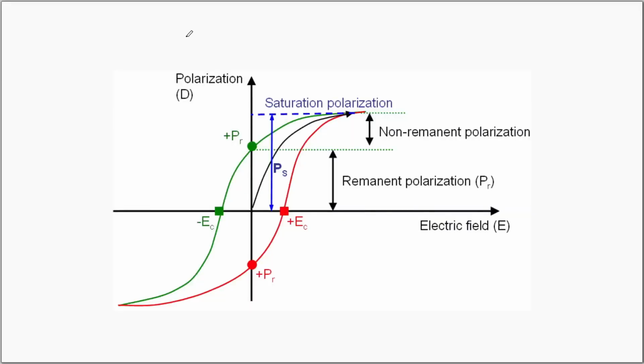This is called the hysteresis loop. Along the x direction, we are plotting the applied electric field intensity. Along the y direction, we are plotting the polarization. Initially, there is a small amount of polarization. This is due to the spontaneous polarization that is already there in the ferroelectric material.